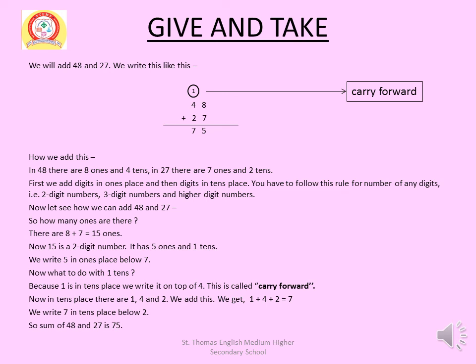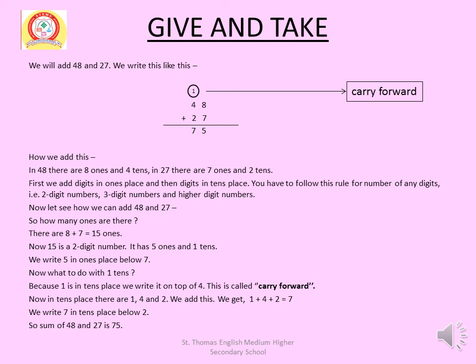We will add 48 and 27. We write this like this: 48 plus 27, 75. How do we add this? In 48, there are 8 ones and 4 tens. In 27, there are 7 ones and 2 tens.